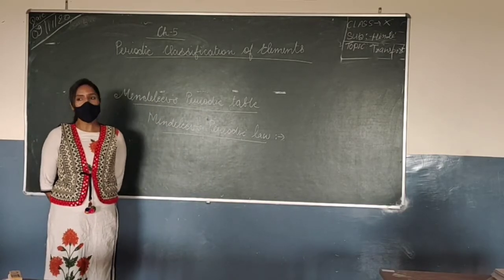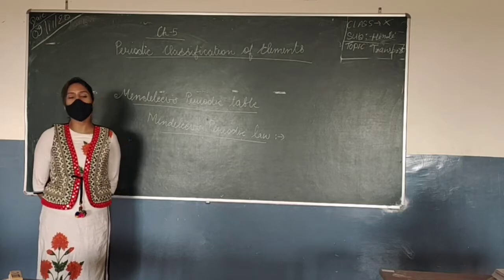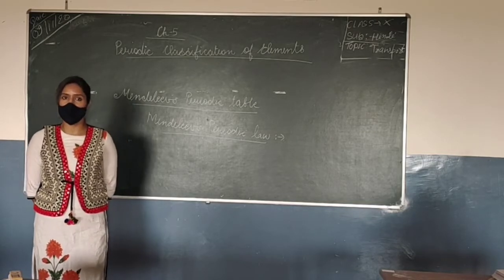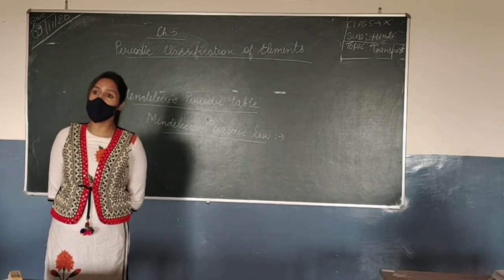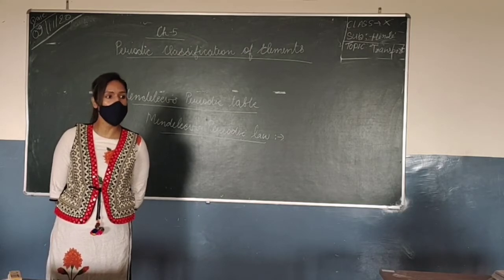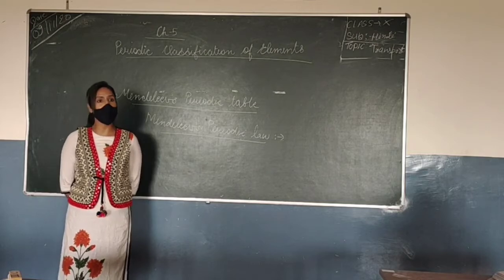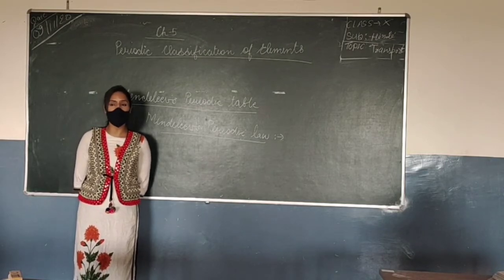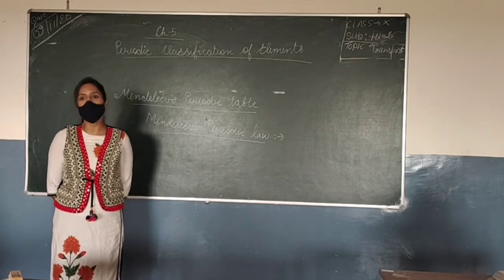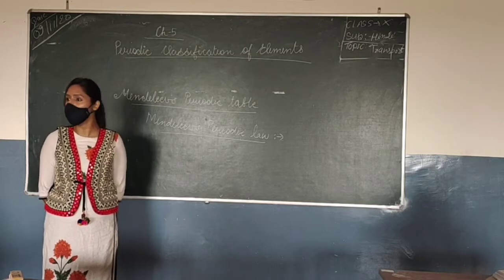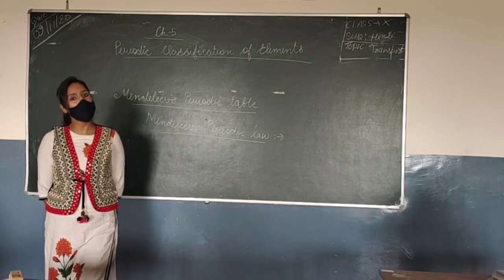Since the scientists were trying hard to classify the elements, the first scientist was Dobereiner, who made triads. He was able to make 3 triads. A triad is a set or group of 3 elements, but he was not able to make more than 3 triads. Then came Newlands.